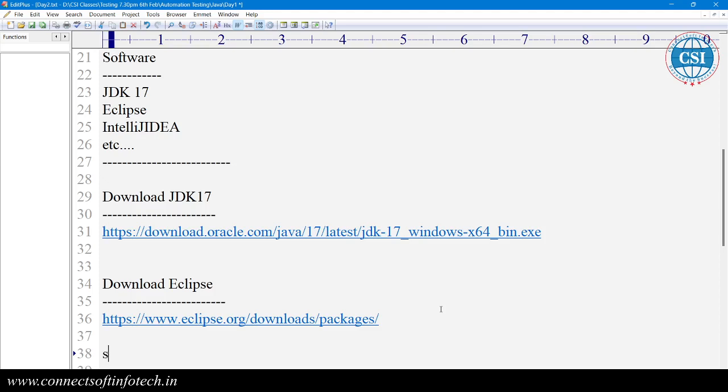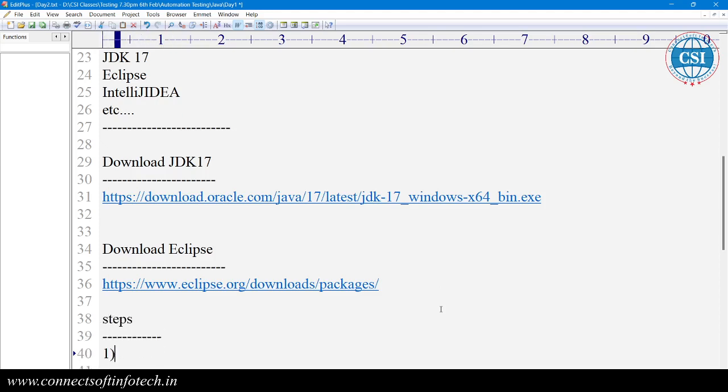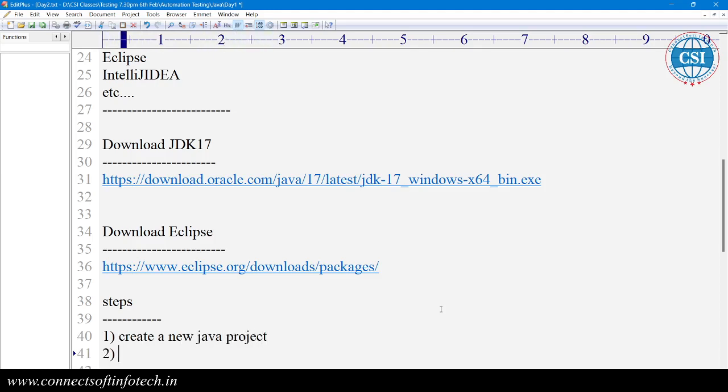Okay, you can see the steps here. First of all, we need to create... what steps? We create a new Java project that we already created, right? Then create a new Java package, right?